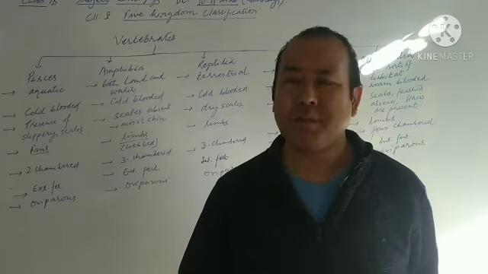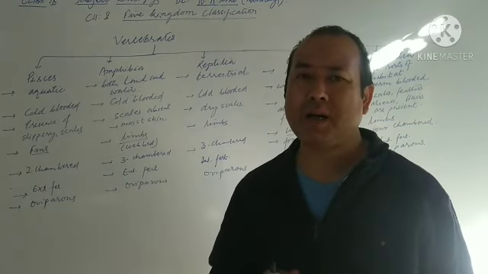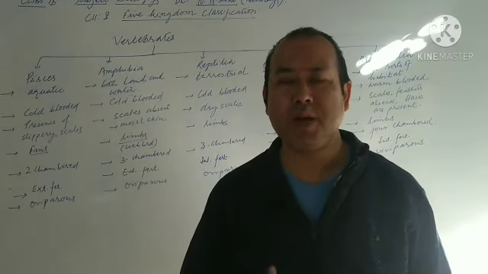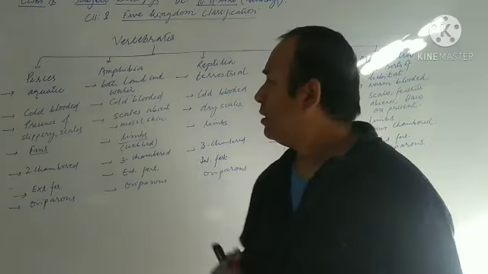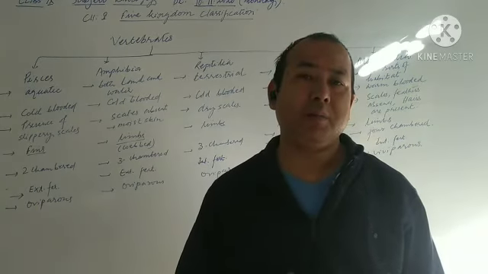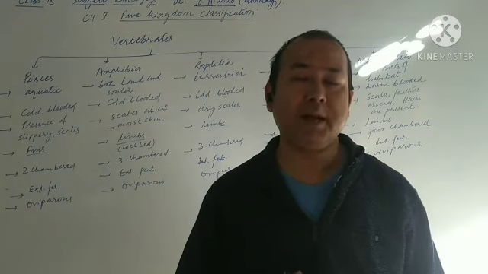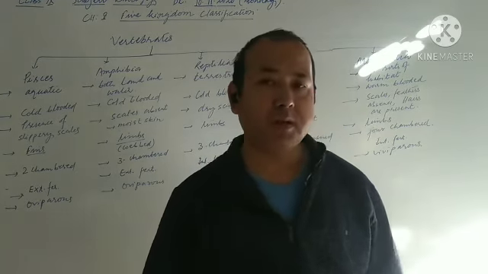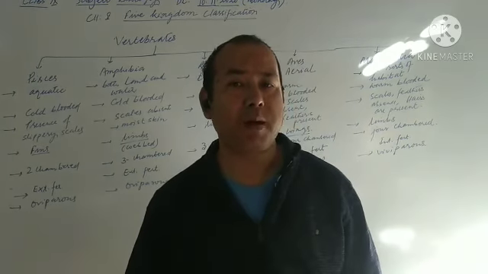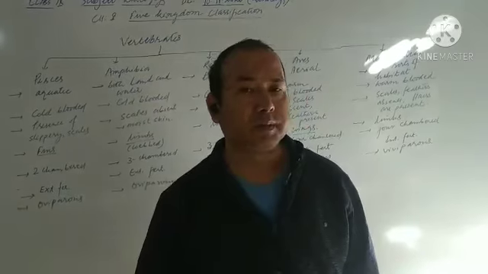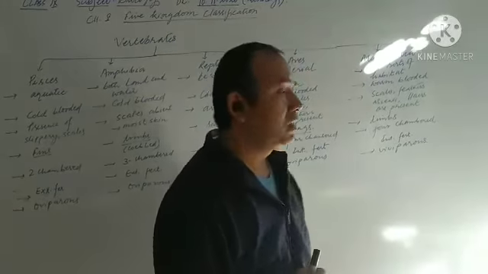In mammalia, presence of mammary gland. The word mammalia has come from mammary gland, that is the milk-producing gland. They can feed their baby with their milk. Particularly in mammals, the mammary gland is present, which produces milk. So this is also one of the important characteristics of mammals, which we do not see in other groups of animals.